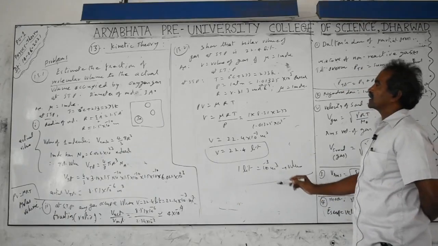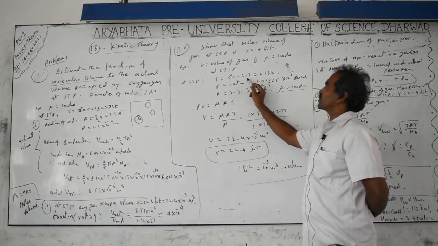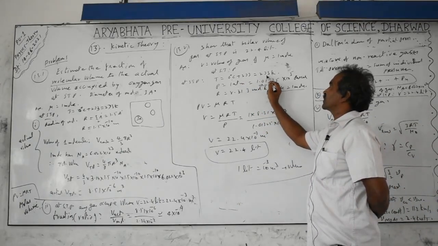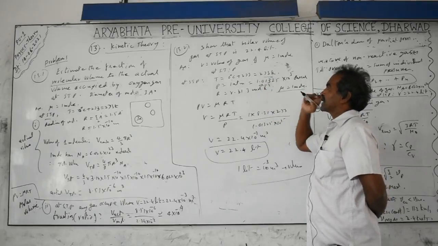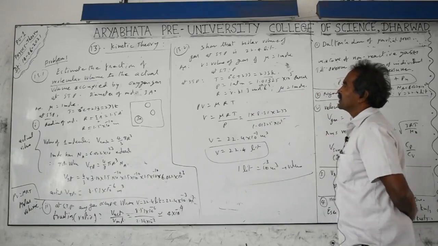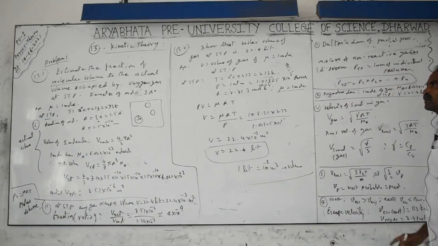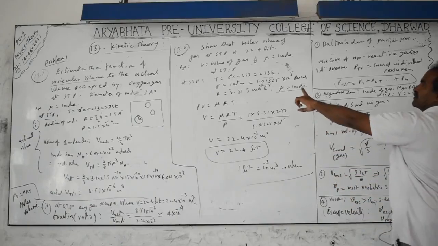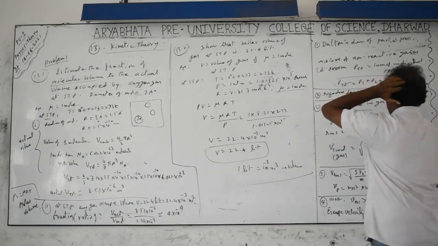At STP, the temperature is 0 degree centigrade, which converted into Kelvin is 0 plus 273, that is 273 Kelvin. The pressure is 1 atmosphere, which is this value. And NTP means normal temperature. Normal temperature means room temperature, which is 27 degrees centigrade, that is 300 Kelvin. NTP means 300 Kelvin at room temperature.